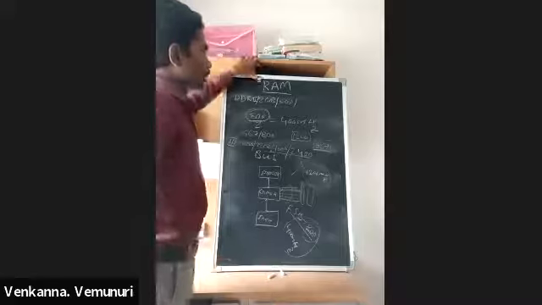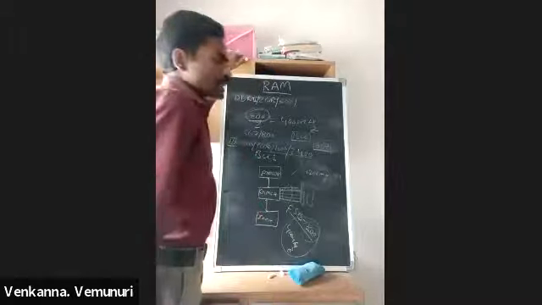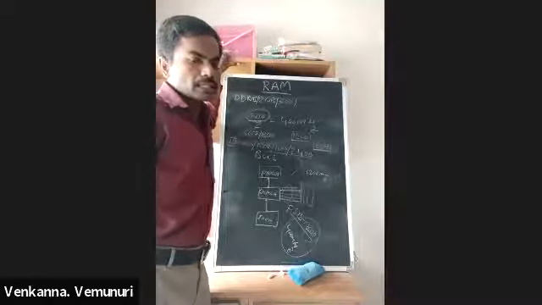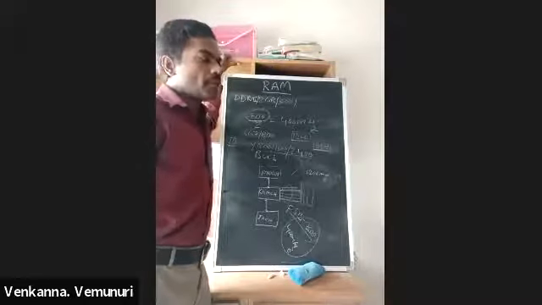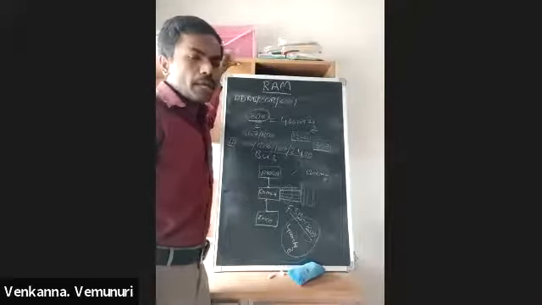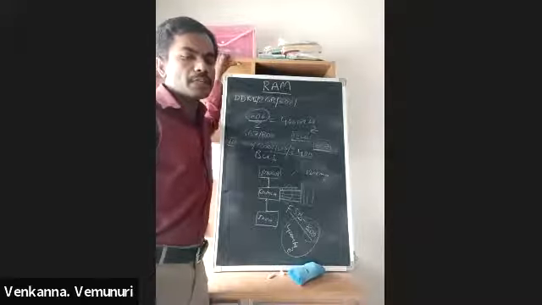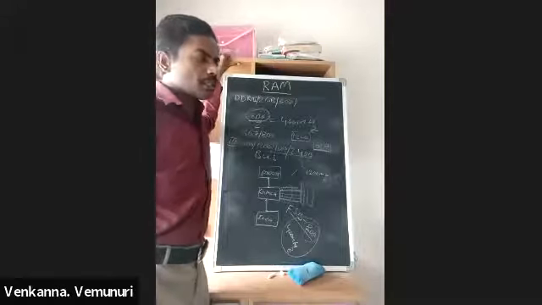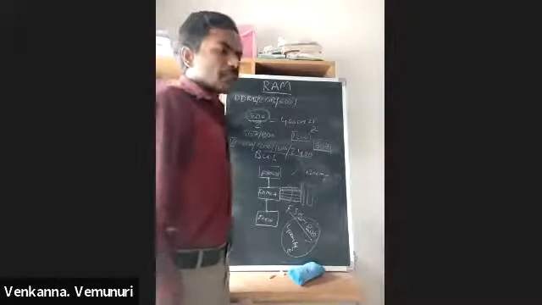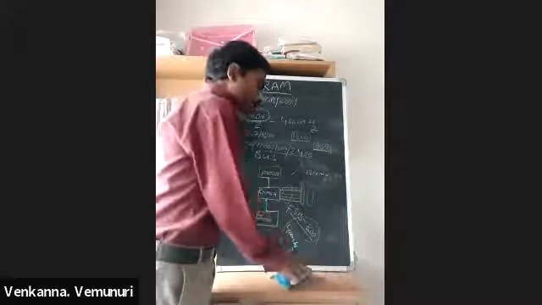So RAM is of two types: static RAM and dynamic RAM. In static RAM, we store one single bit by using 4 transistors. The static RAM manufacturing cost is very high. The main advantage is that static RAM performance, meaning data transfer speed, is very high. Static RAM is generally used in high-end computers, like supercomputers and servers. The main disadvantage is that the cost is very high.